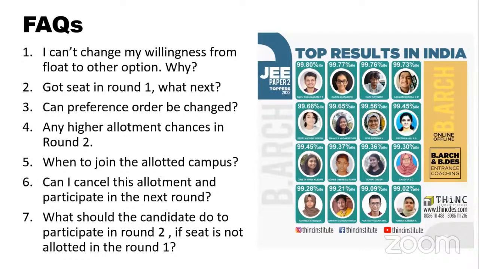Question number 6, can I cancel this allotment and participate in the next round? Yes, definitely you can. You can surrender your seats and take part in the next round. So when you're giving your willingness, be very clear. Even now, even after repeating a lot of times, there are students who have given colleges which they did not want to join. This is why I say when you're giving preferences, please sit with your parents and discuss which colleges you can join and which you cannot. Do not give those campuses which you cannot join, or which your parents don't want you to go to. Decide firmly and then go ahead.